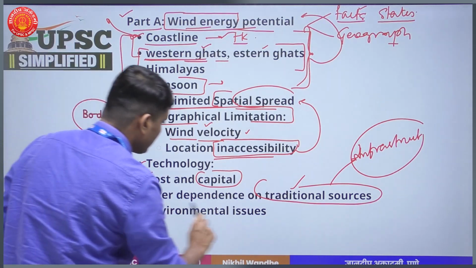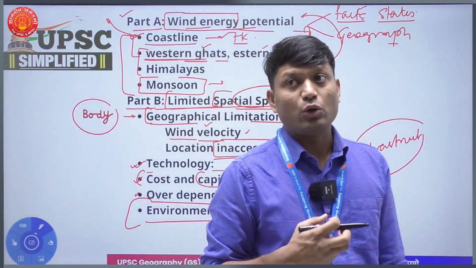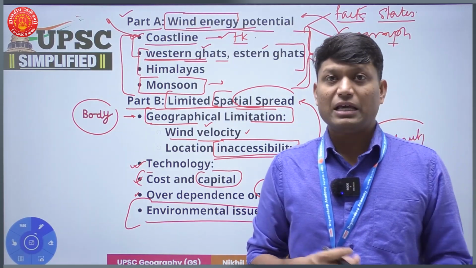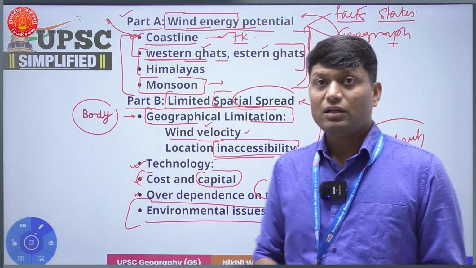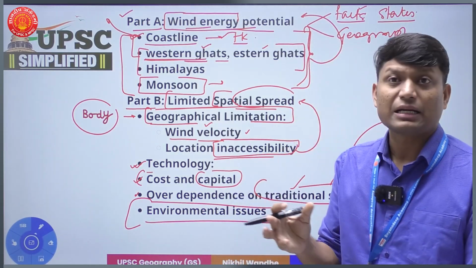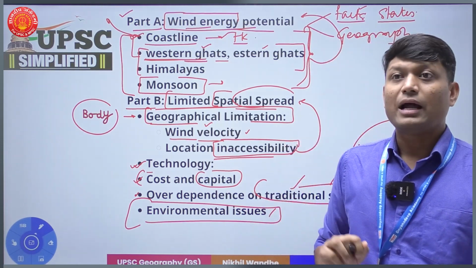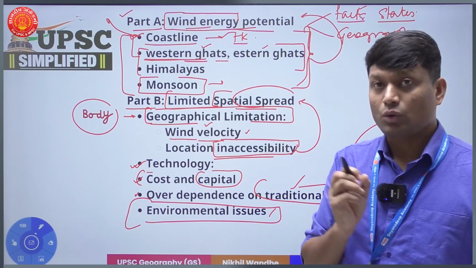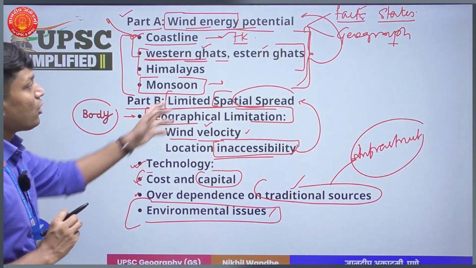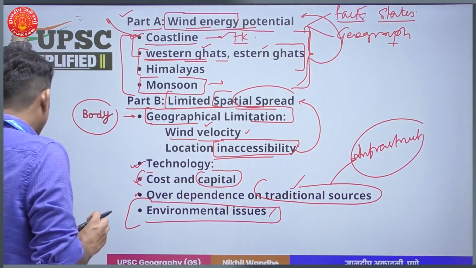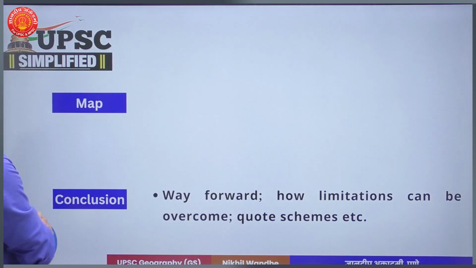And most importantly, environmental issues. Most of the wind energy projects are located in remote areas where there is abundant wildlife and biodiversity, and when these projects are installed, they require environmental clearance which is not as easily available, and then it restricts the development or growth of the wind energy sector. So that is how we have limited spatial spread of wind energy in India. So we have adequately addressed both of the parts. Now moving forward to the next part.